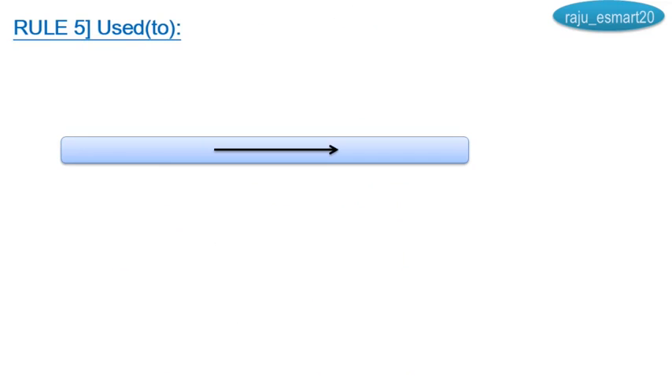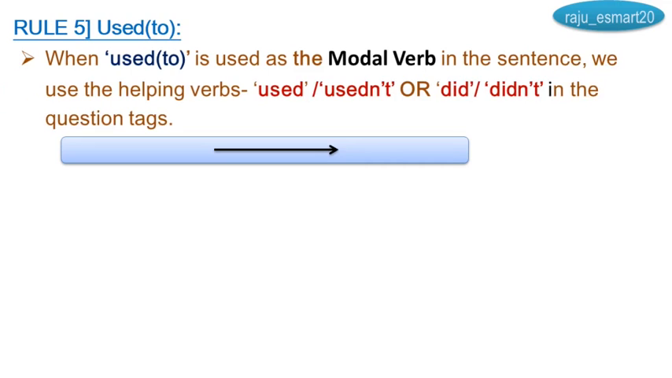Rule number 5, used to. When used to is used as the main modal verb in the sentence, we use the helping verbs used or usedn't, did or didn't in the question tags. If the sentence is in the positive form, we have to use usedn't or didn't. If the sentence is negative, we have to use used or did. Better you use used or usedn't because we are getting the same modal verb in the sentence. We can easily make the tags.